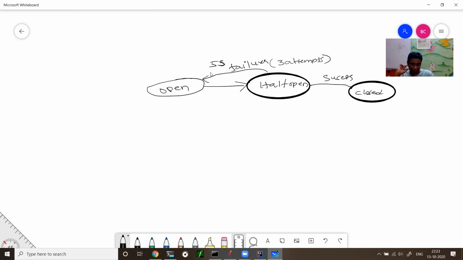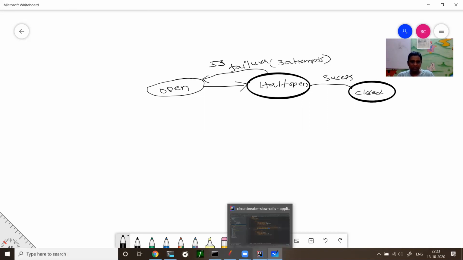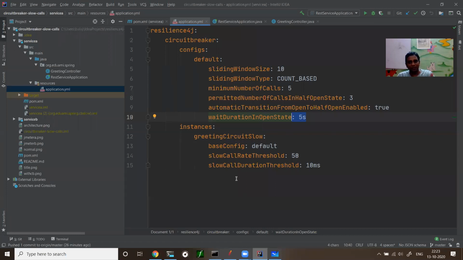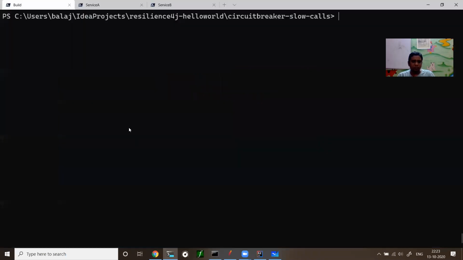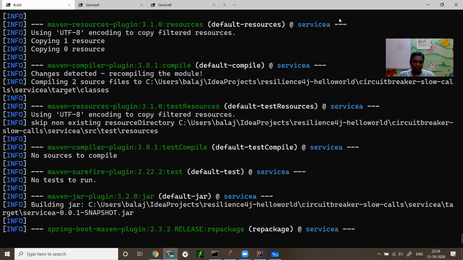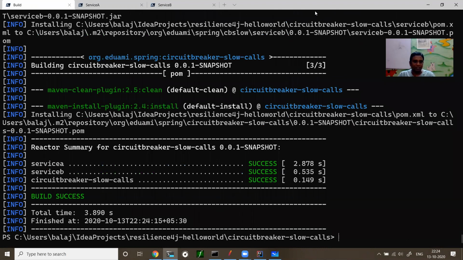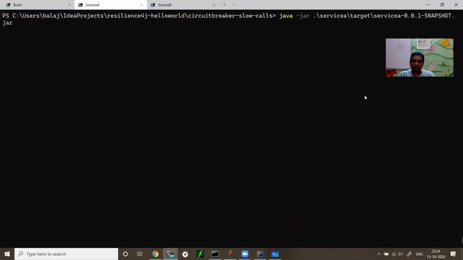So let me get back to the code, or before getting onto the code, let us play with the example. So now you can clone my repository, resiliency for Java 1, and there is a circuit breaker slow calls. Okay, you can go to that folder. Then as usual, maven clean install. I don't have artifacts in the repository, so I cleaned it. Then let us start the service A. Okay, so I'm starting the service A, and I'm also starting the service B.